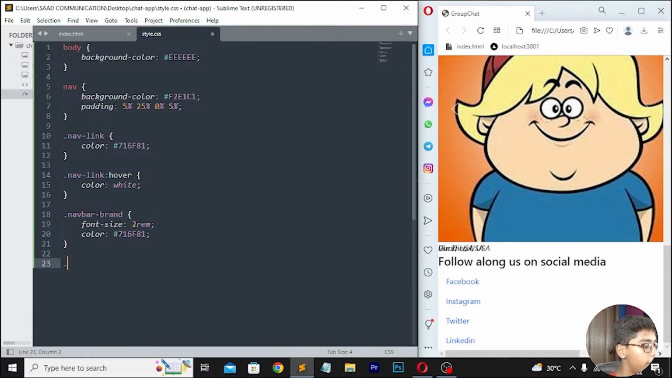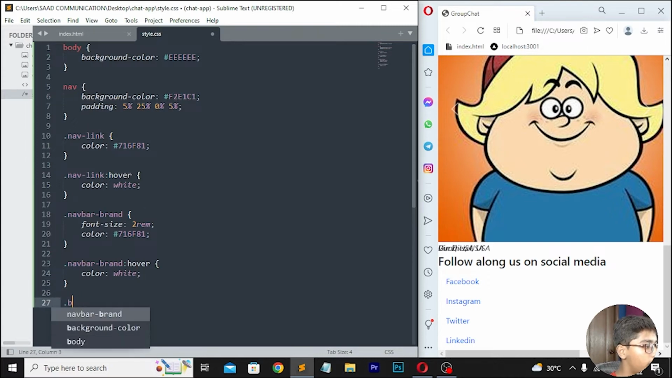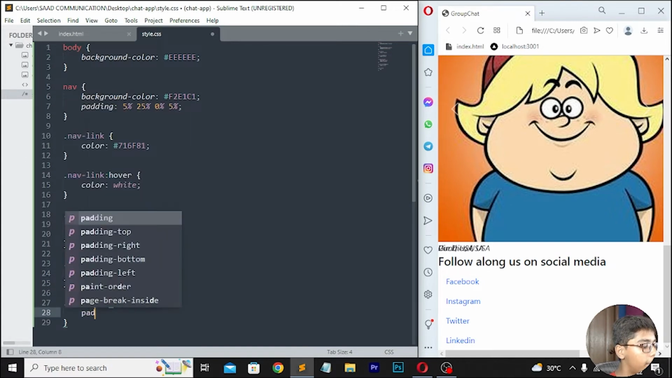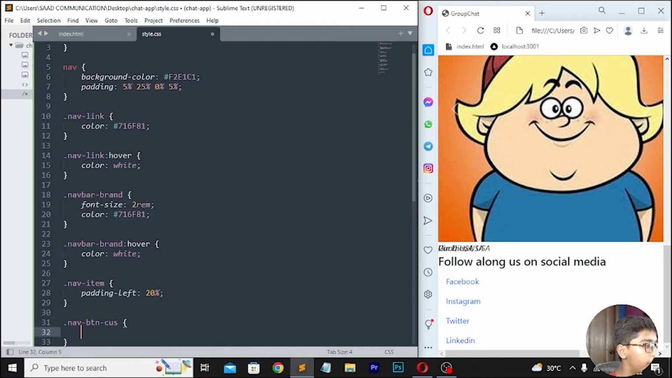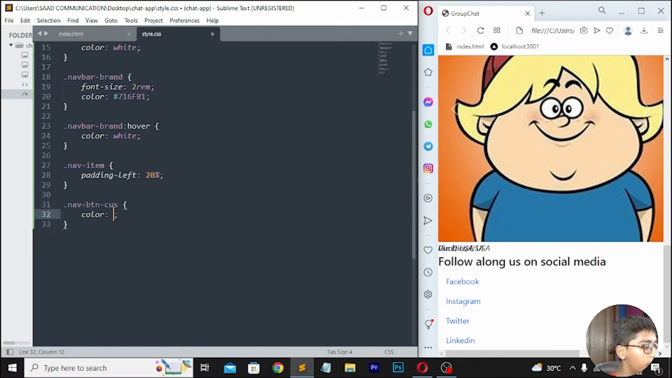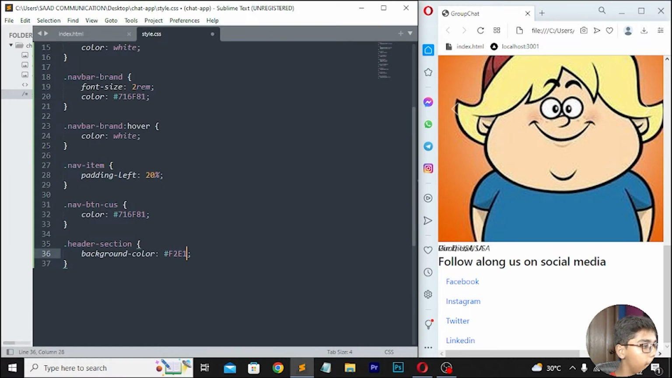Then move down and write .navbar-brand hover, and here I will be writing the color white. If I just show you, I'll be writing color white like this. Then move down, write nav, and then nav-item. Here I'll be writing padding-left, which should be 20%, and then .nav-btn. Then I will be moving down and writing color, which should be 716 F81.